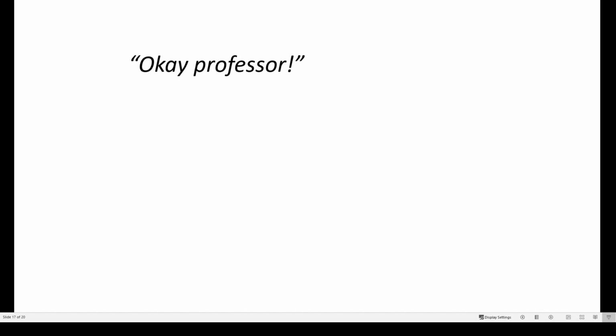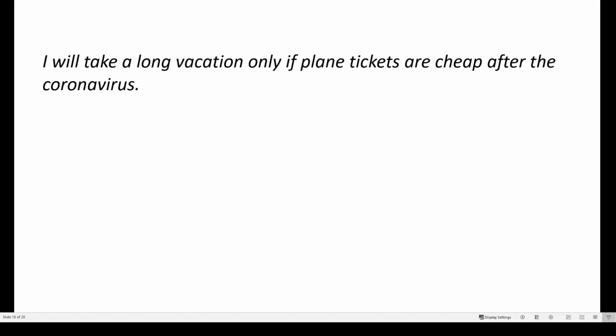Now let's finish adverb clauses. The last phrase that we use for conditions in adverb clauses is the phrase only if. Now remember my plan in a previous video, my plan to take a vacation after the coronavirus. So if you do remember, we could say, for example, I will take a long vacation only if plane tickets are cheap after the coronavirus. Here, the adverb clause is only if plane tickets are cheap after the coronavirus.